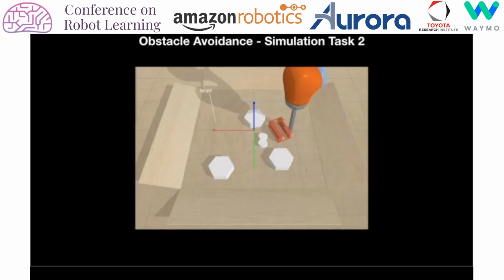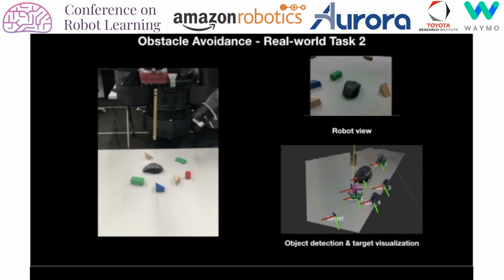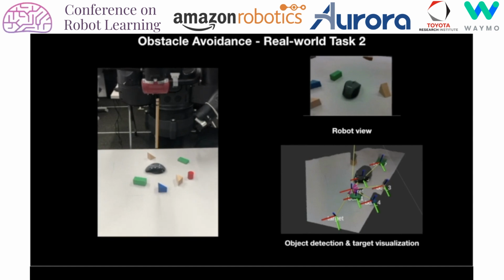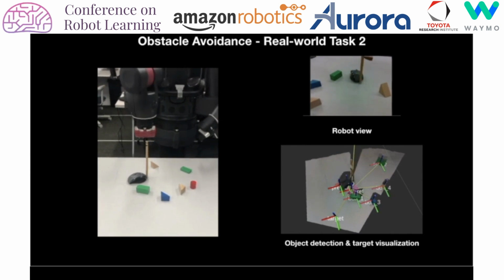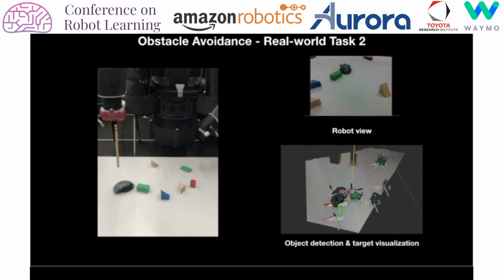We can further use the model for obstacle avoidance tasks. The goal of the task is to push an object to a target location without colliding it with any obstacle in the scene. Since our object detection is in 3D, it becomes easy to detect whether 2 objects collide. Here we show the model can generalize to obstacle avoidance tasks on the real robot with unseen objects and object arrangements.